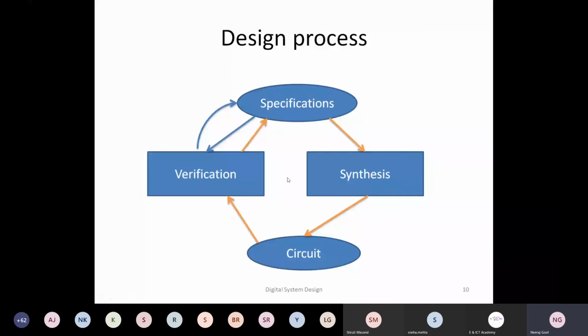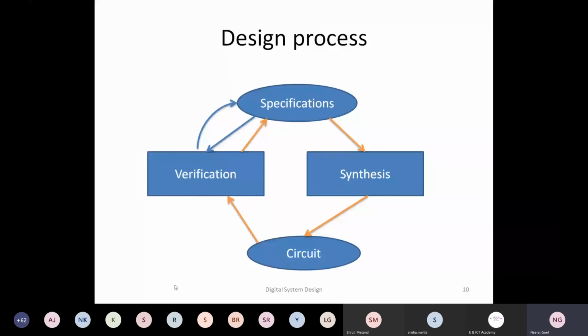If the output which is coming and the expected output are the same, that means the system is good. If there is a bug, and the expected output and the output coming from the circuit are not the same, what we do is change the specification, or change the details in that specification, so that the expected output is the same.